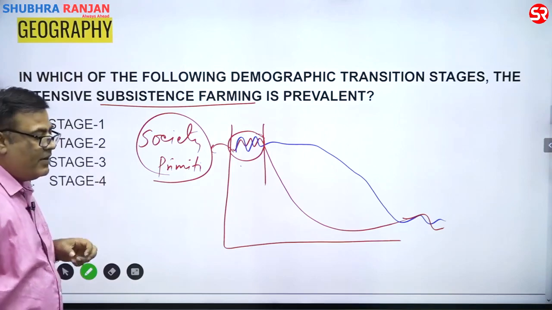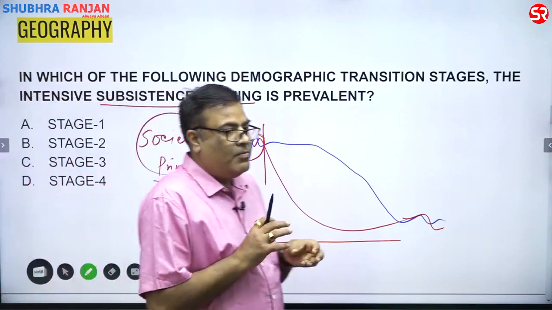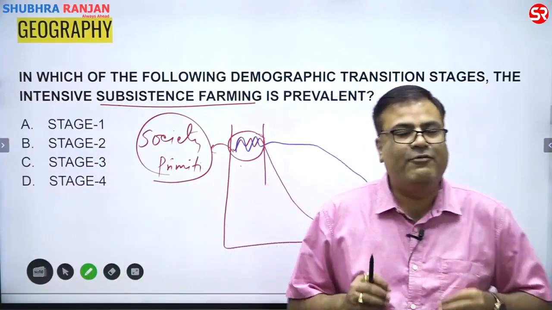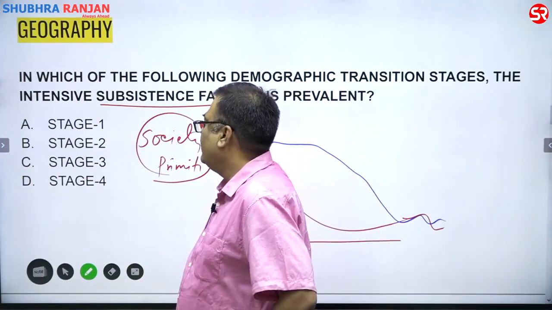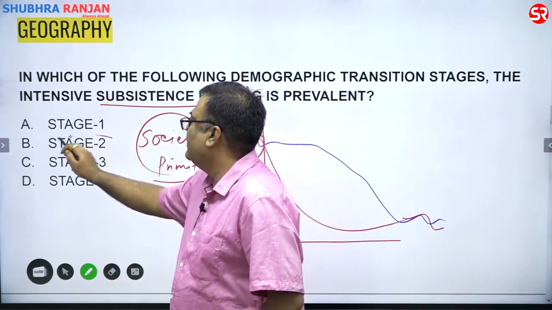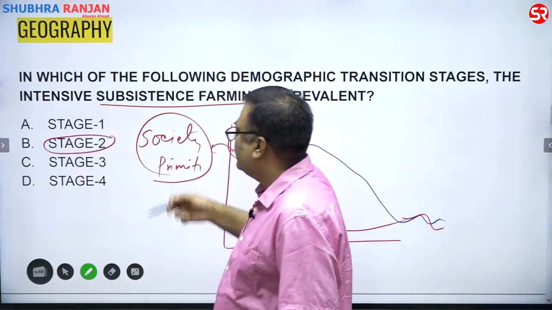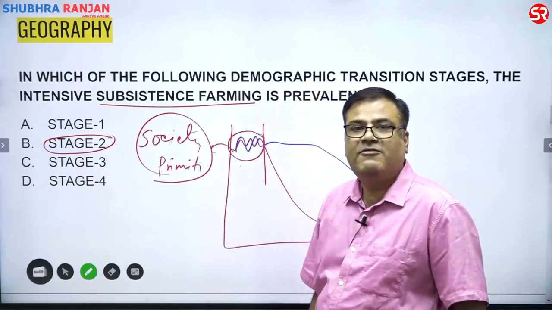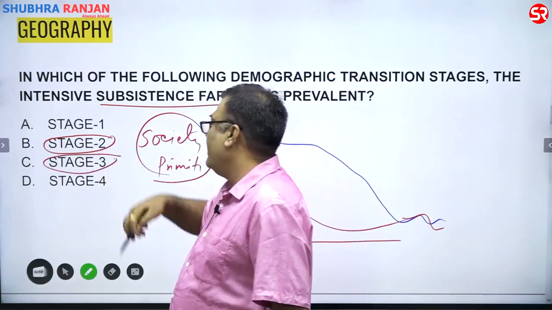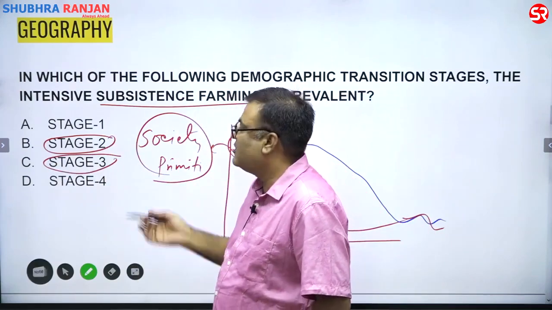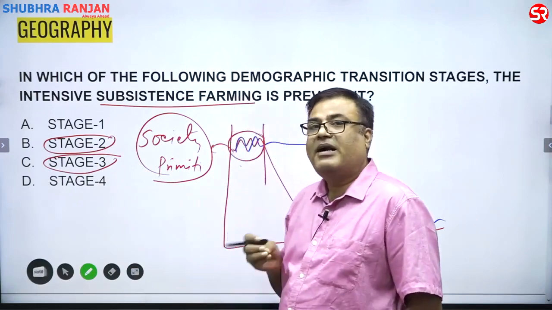However, it is naive to say that it is only in stage 1. For example, when India was in stage 2, at that time also there was subsistence farming in India. Today India is in stage 3, but India is still practicing this.